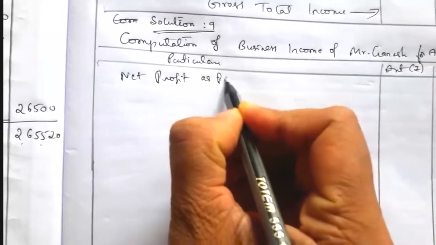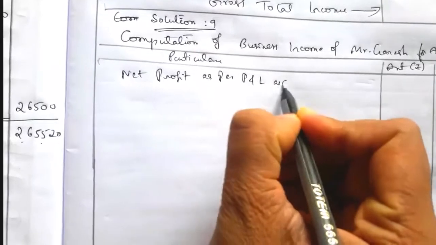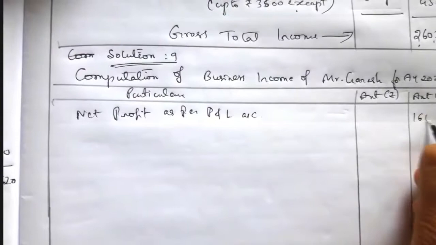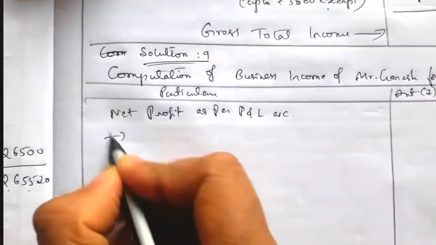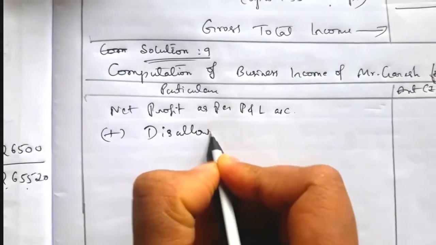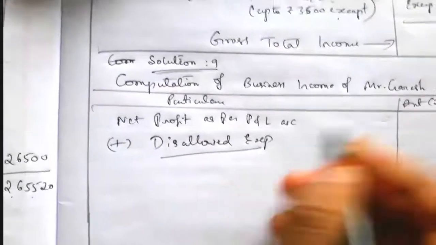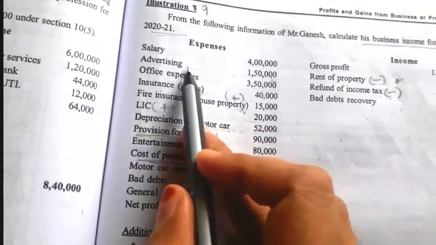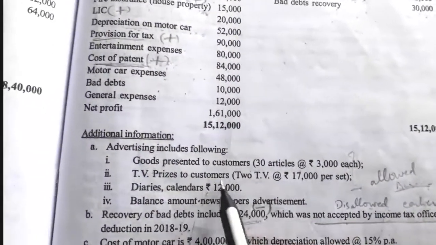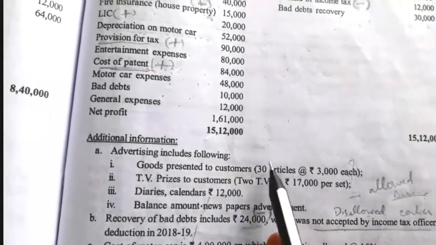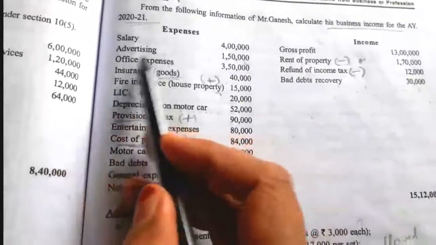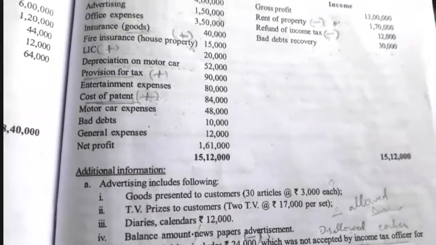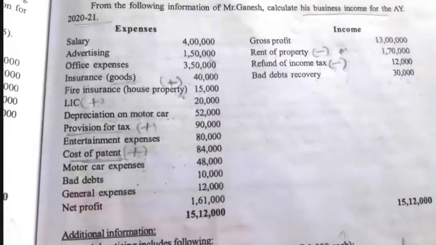Net profit as per profit and loss account is equal to how much? The given figure here is 1,61,000. Next we have to add the disallowed expenses. We'll take them one by one. The first one is salary, allowed. Advertising expenses include advertising which is of revenue nature, so it is taken as allowed. If any disallowed expenses are included on the debit side of the profit and loss account, then we have to cancel them.